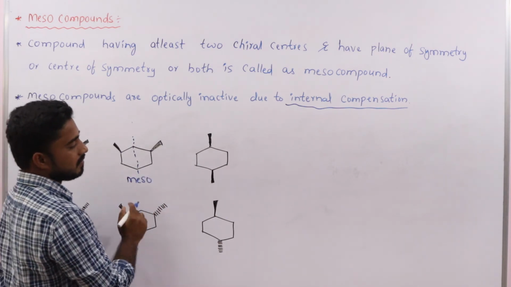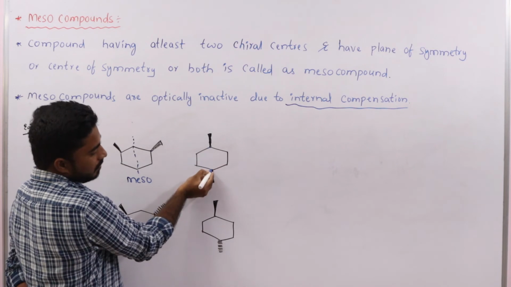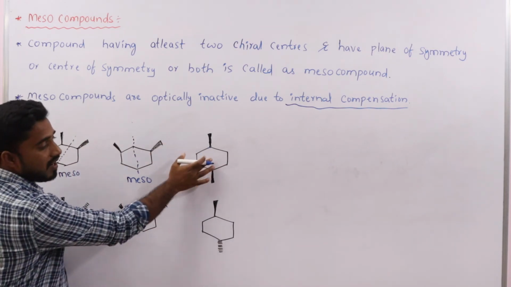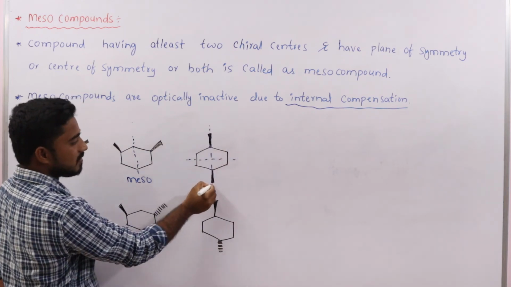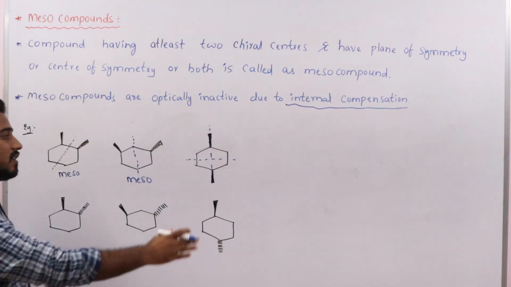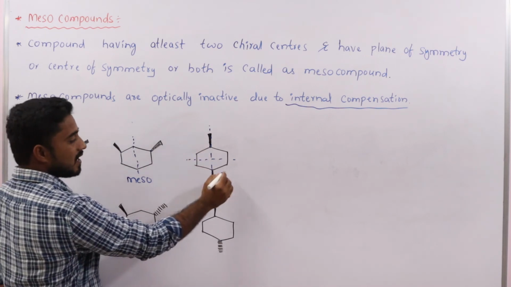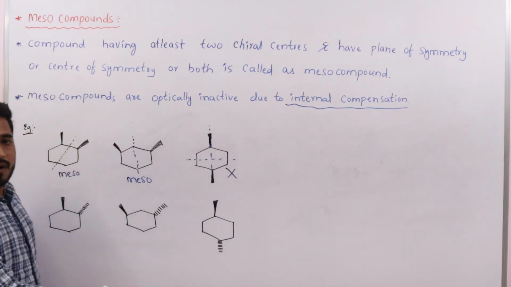When we come to this molecule, there is no chiral center. These two are not chiral centers. Okay, plane of symmetry is there, like this or like this. Plane of symmetry is present, but these two are not chiral centers. That's why it is not a meso compound.